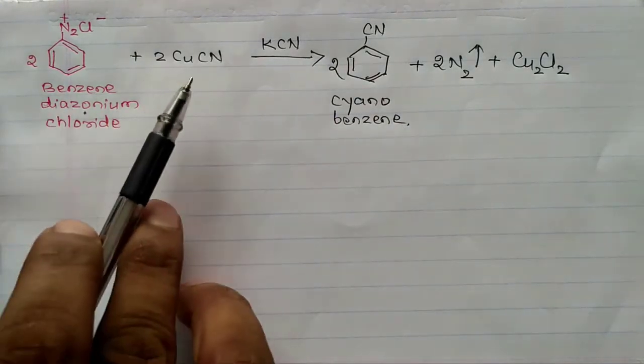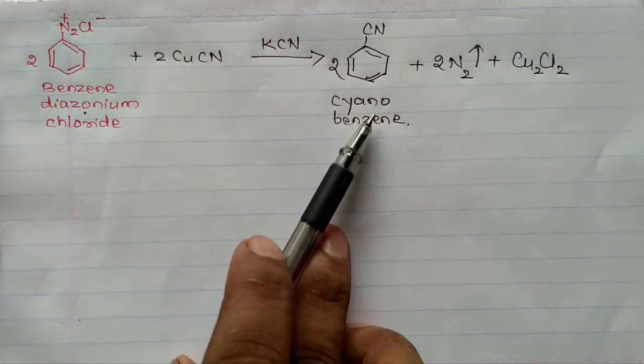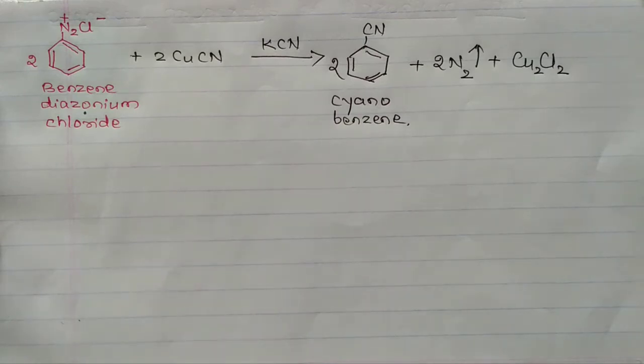Benzene diazonium chloride is treated with cuprous cyanide. In potassium cyanide, cyanobenzene is formed. This is also an example for Sandmeyer's reaction. Now let us discuss Gattermann's reaction.